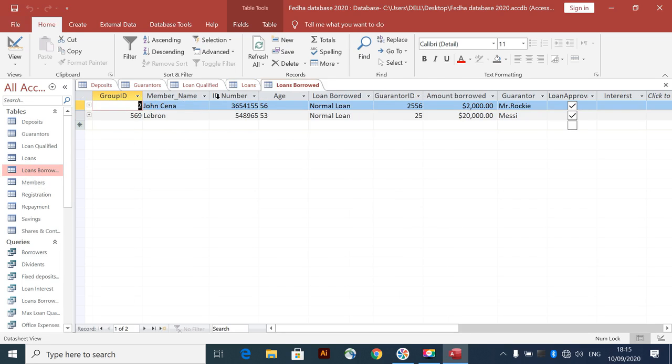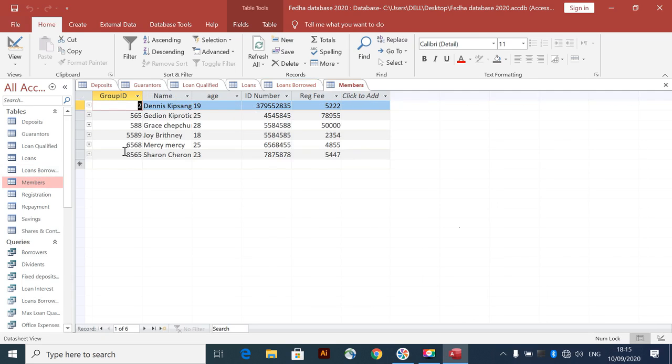The next table is loans borrowed. As you can see, there's member name, ID, age, loan borrowed, guarantor ID. So for you to borrow a loan, you must have a guarantor. We must record how much you have borrowed. You must also record who your guarantor is, if the loan has been approved or not, the interest, all those will be calculated, and your age. So in this project, you cannot become a member if you're under 18 or over 34. 34, is it? Yes, 34.